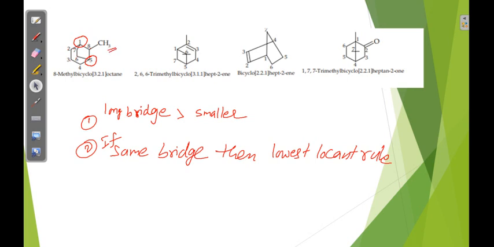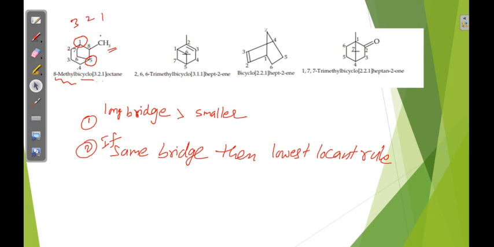This methyl is a substituent on the 8th carbon. So 8-methyl. Okay, substitution is over. Now bicyclo: how many rings? Total 3 rings. One ring has 2 3 4, 3 carbons, one ring has 2 carbons, one ring has 1 carbon. So 3.2.1 octane.